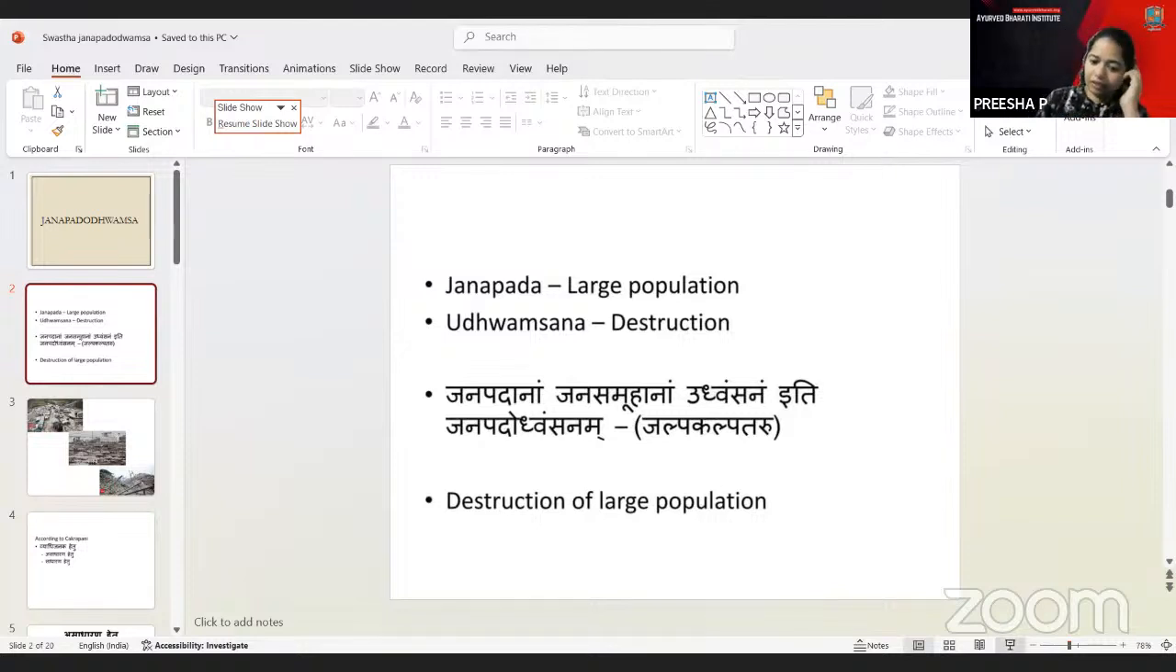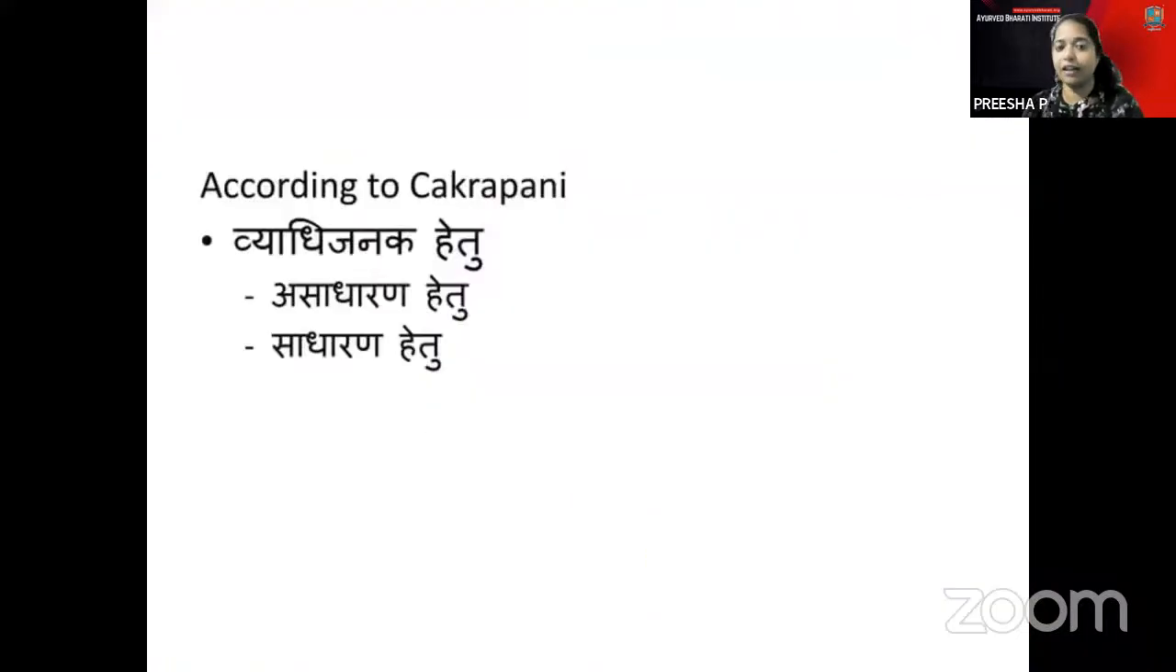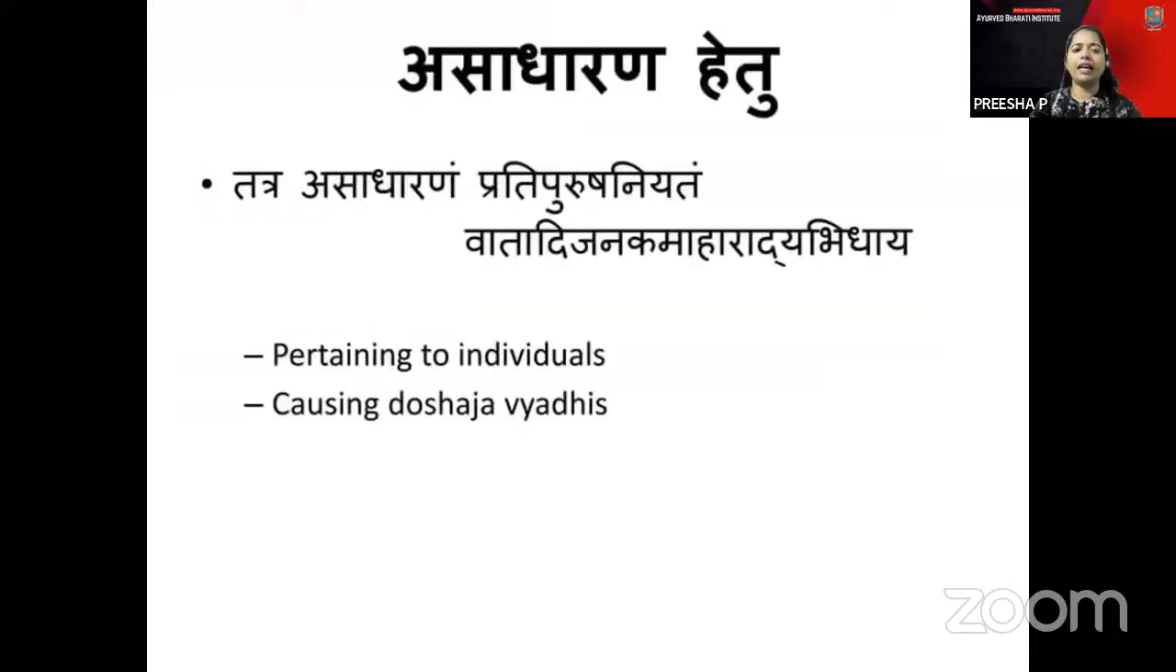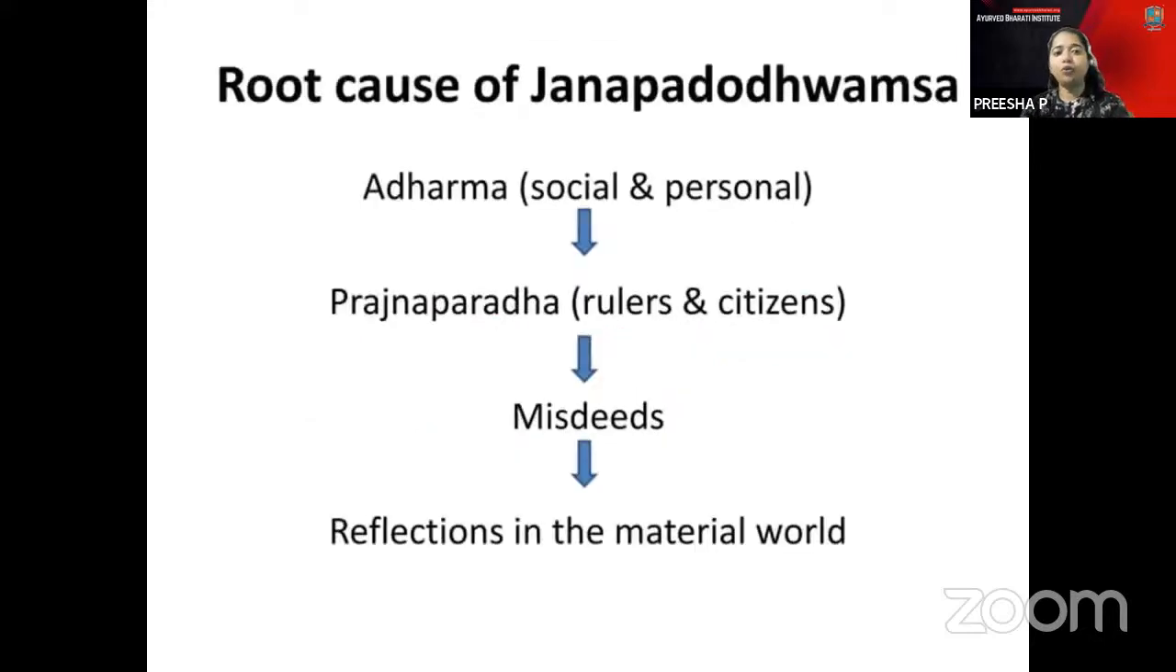Here you have Chakrapani, that is called the Vyadhijanaka Hetu, and the Asadharana and Sadharana Hetus are mentioned. The Asadharana Hetu means that which pertains to the individuals, causing the doshaja vyadhis. You have the Sadharana Hetu, that is factors relating to the community. Thereby, you have air, water, land, and seasonal pollutions, and also adharma.